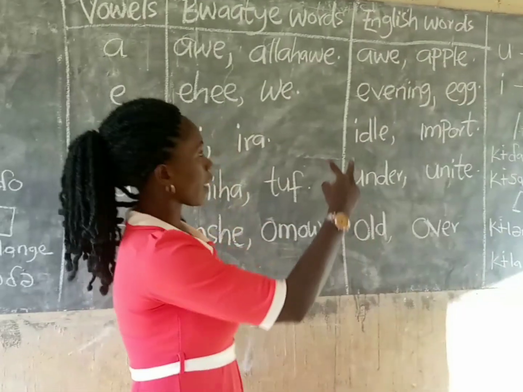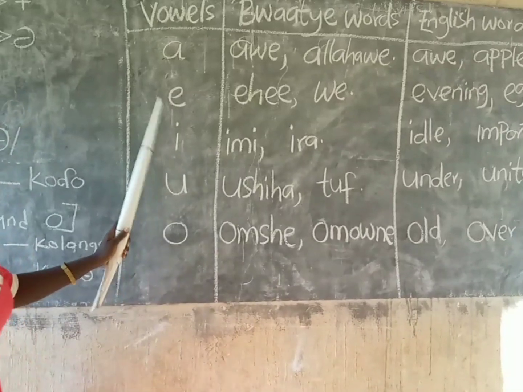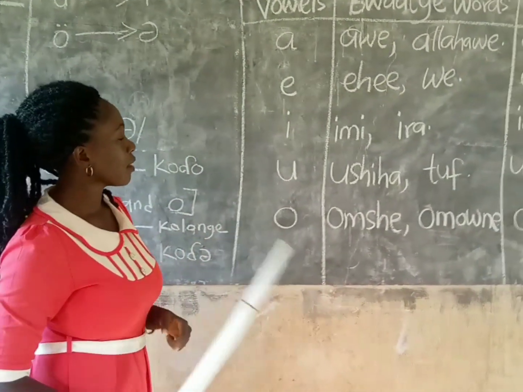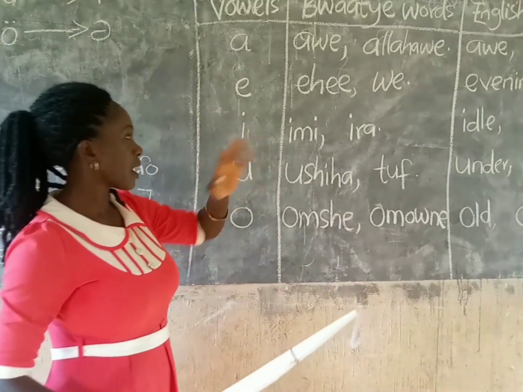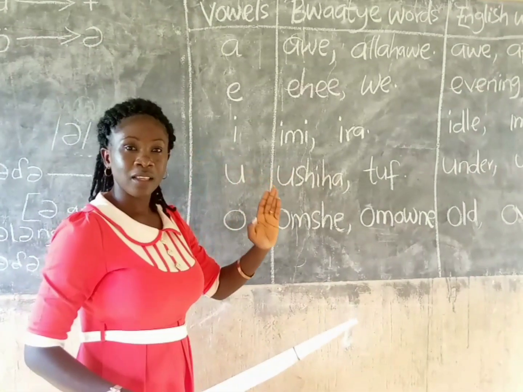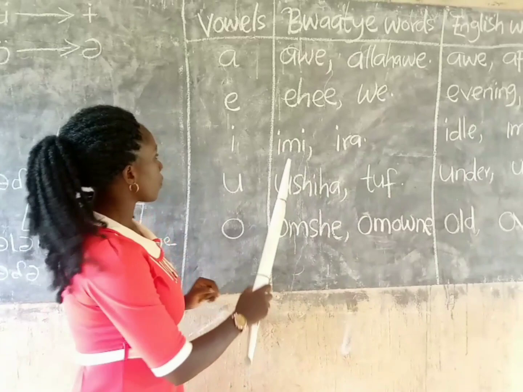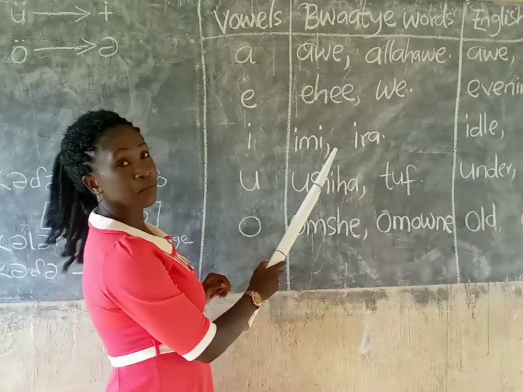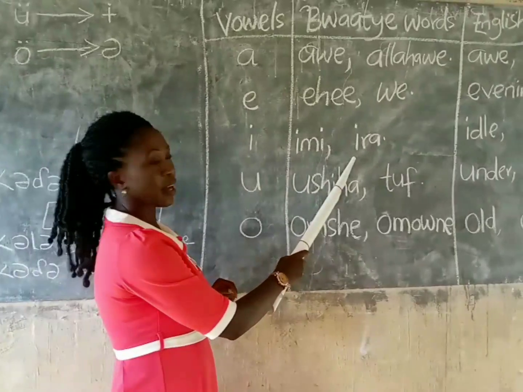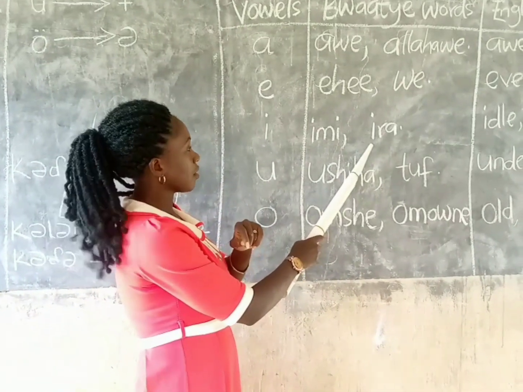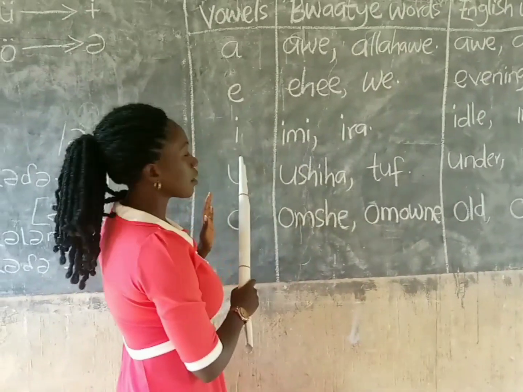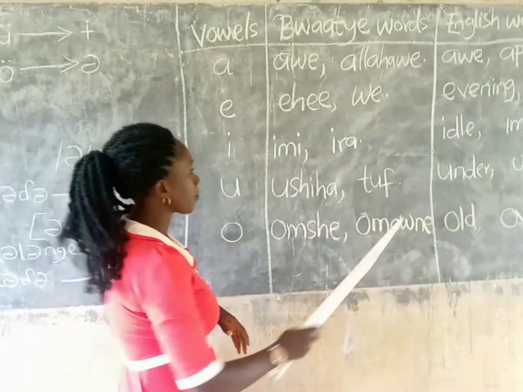It's like we have 2 sounds there from A. And then we have E here in Bwaatye. Word initial, word medial, word final, E remains E. So we have E-me, era.